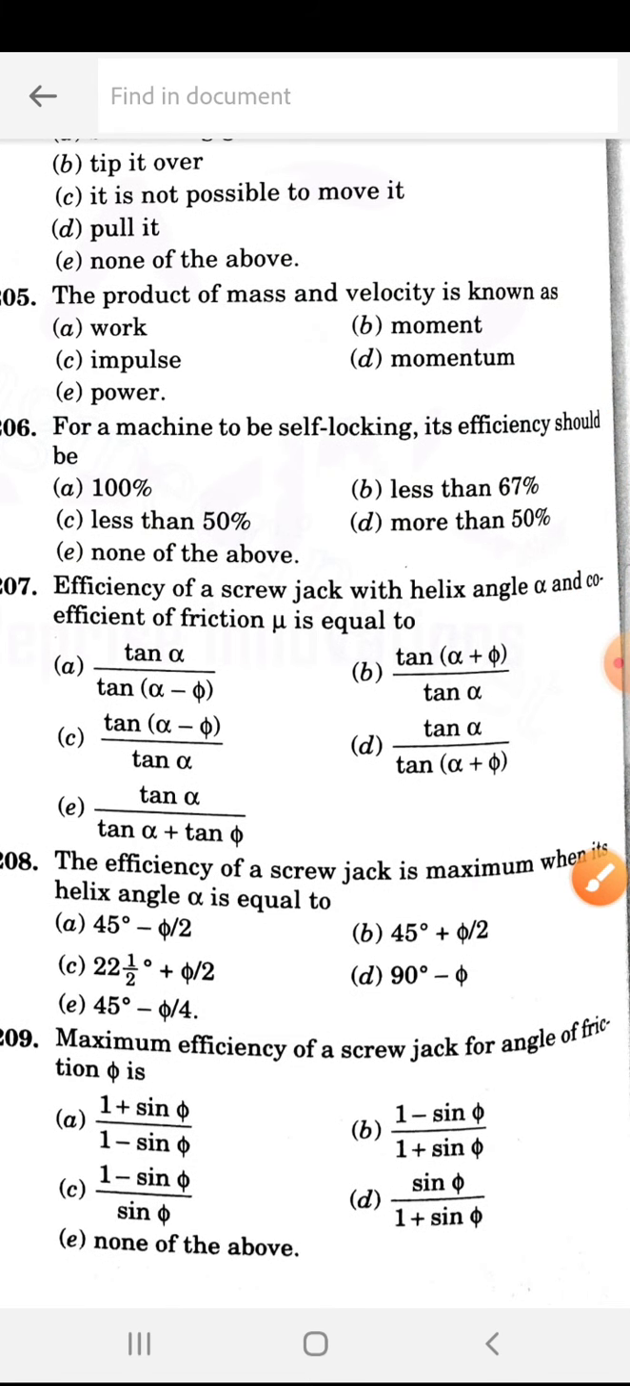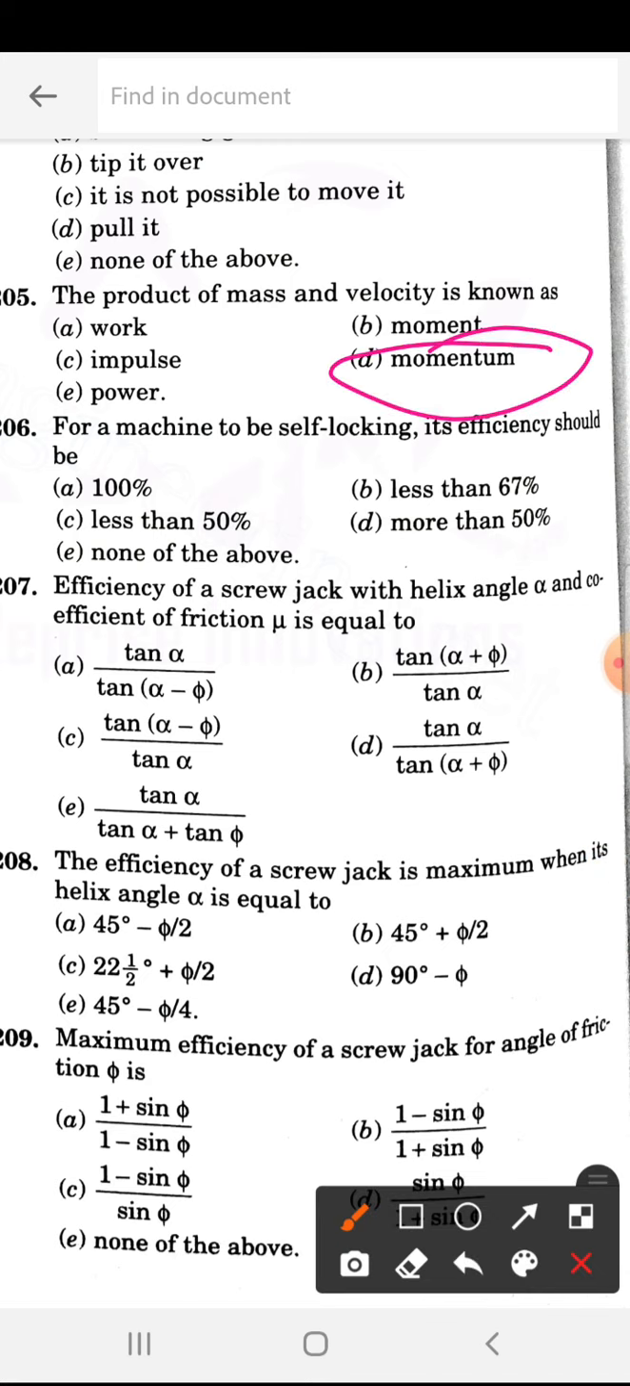The product of mass and velocity is known as the momentum. Mass into velocity is momentum. For a machine to be self-locking, its efficiency should be less than 50%.